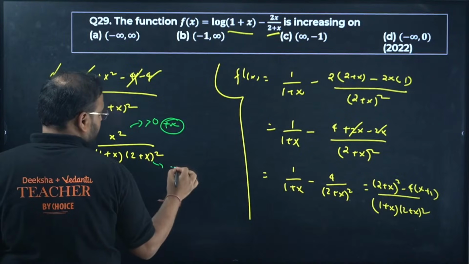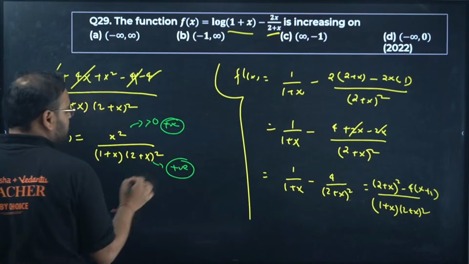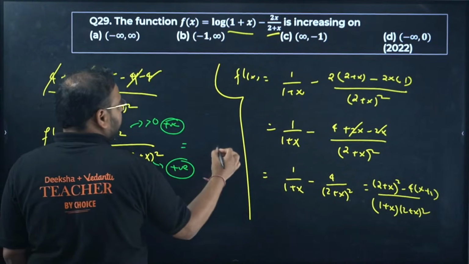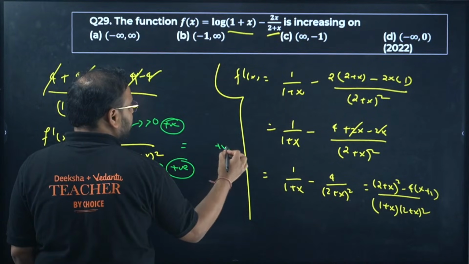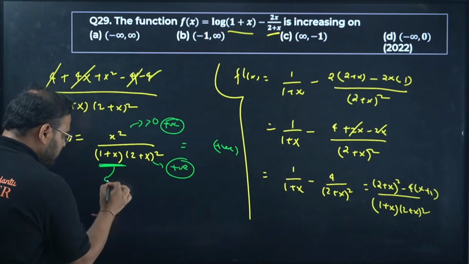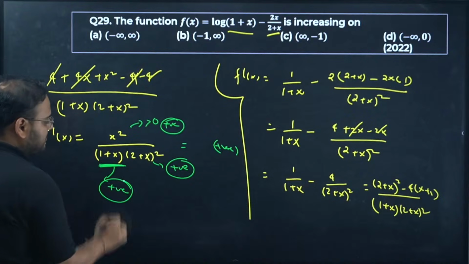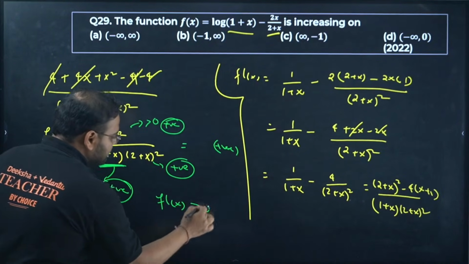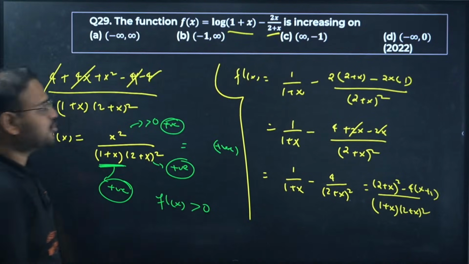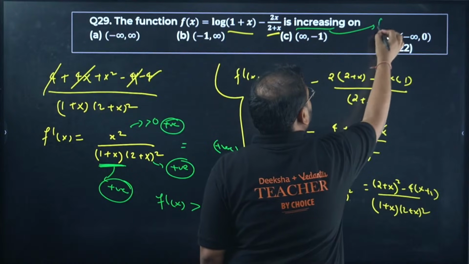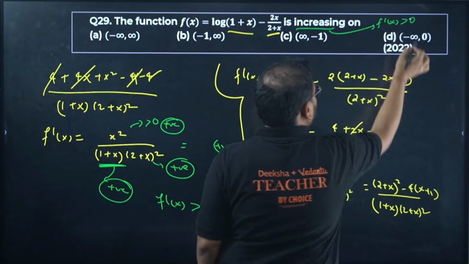This value is also positive, it's a whole square. What about this? It means this whole thing is basically a positive value into sine of this. So if this whole thing becomes positive, it means I'll have f dash of x also as positive. I'm looking for the function to be increasing. Increasing happens when f dash of x is more than 0.